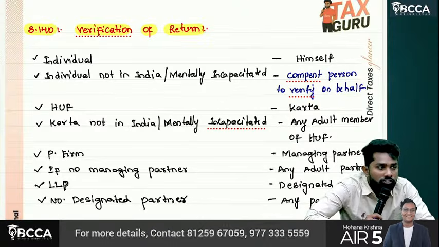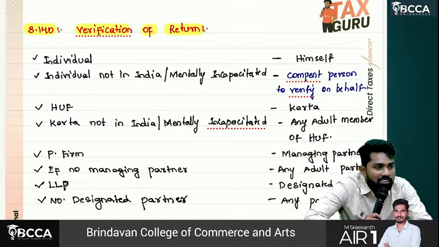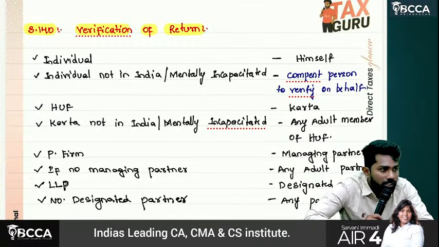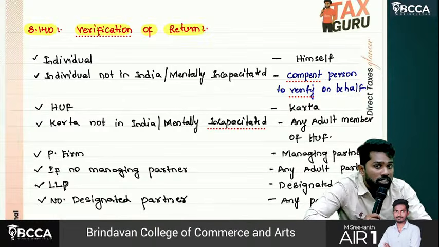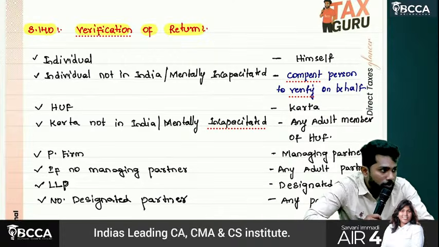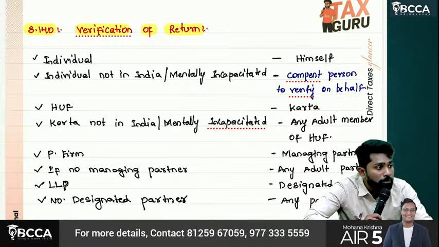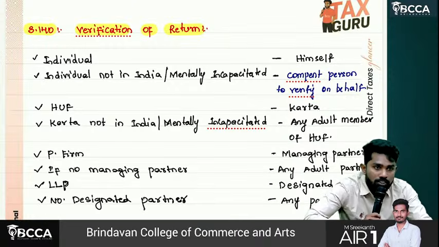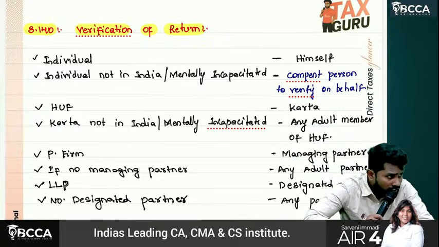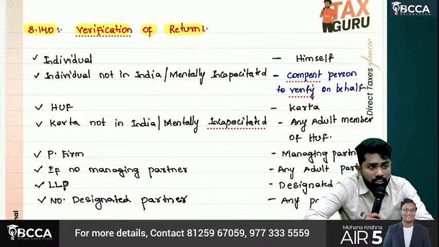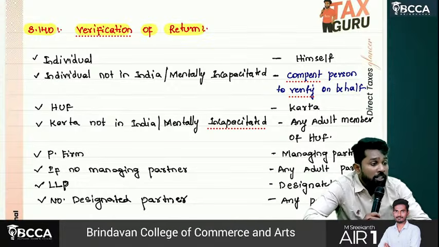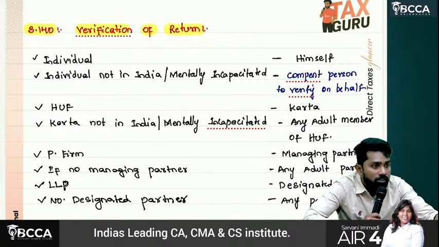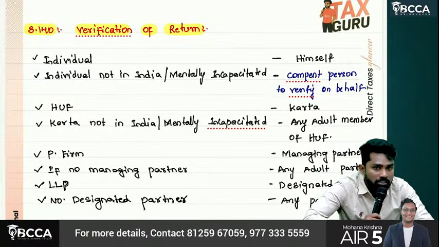Then HUF, who has to verify? Karta, or if he is not in India or mentally incapacitated, any other adult member of HUF, sir, need not be a co-partner. Any other adult member of HUF. Sir, you know there is a difference between member and co-partner of HUF. Let's say Navneet started a HUF. In Navneet HUF, Navneet is a co-partner and member of HUF. But when he marries, his wife will become only a member. His wife can never become a co-partner of his HUF.